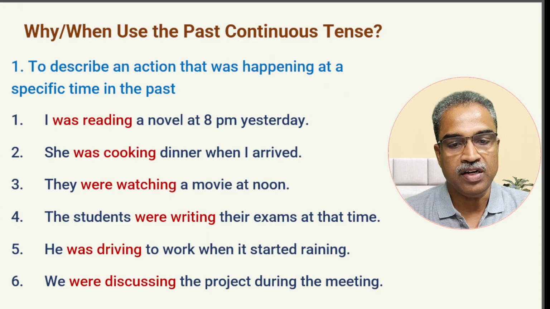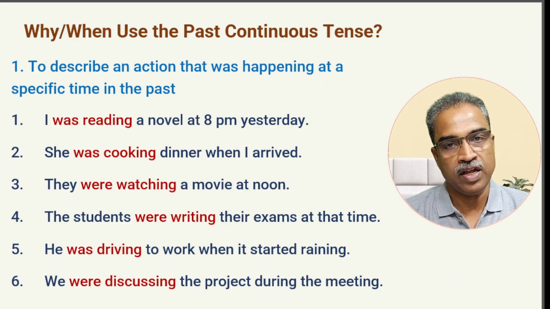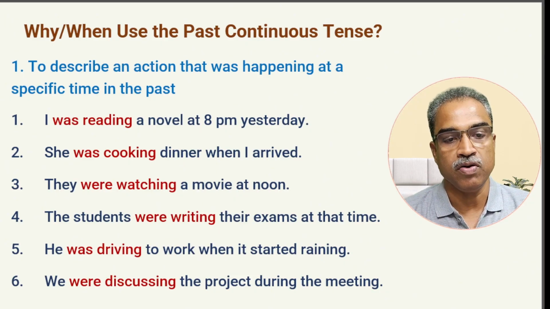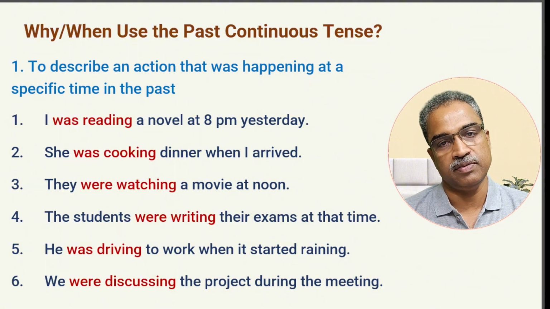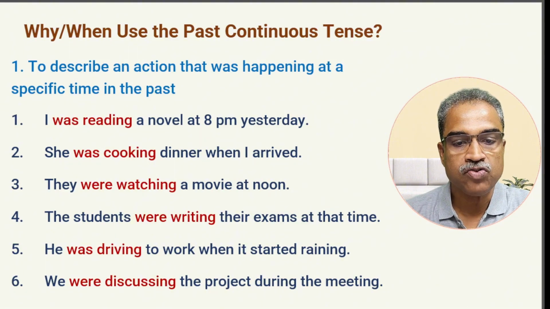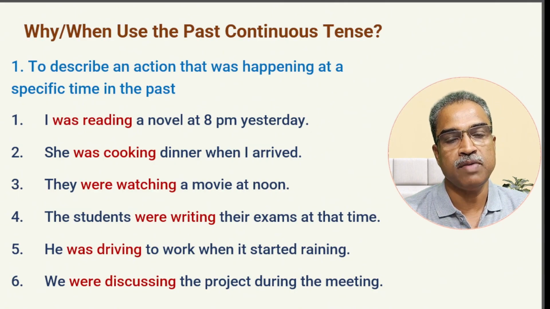Next, she was cooking dinner when I arrived. I arrived there, I reached there, simple past. When I reached there, something was going on. What was going on? She was cooking. Next, they were watching a movie at noon. So at noon, something was going on. That was watching the movie.